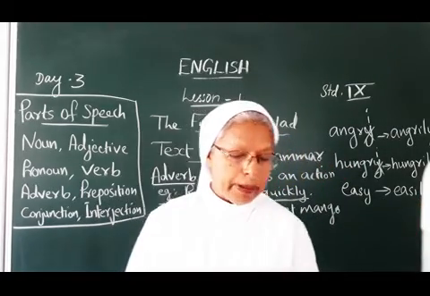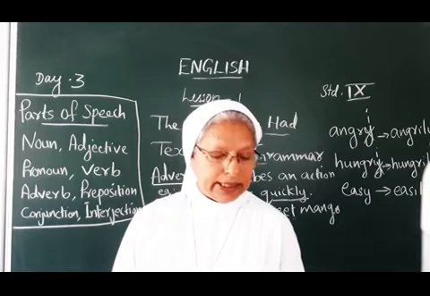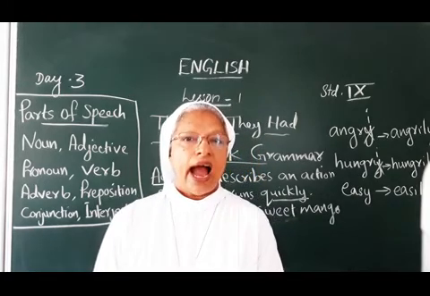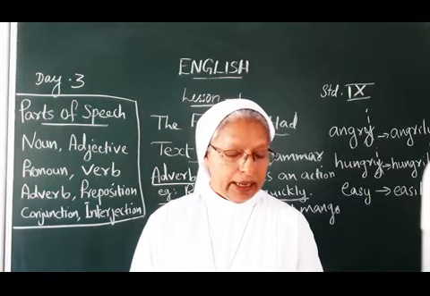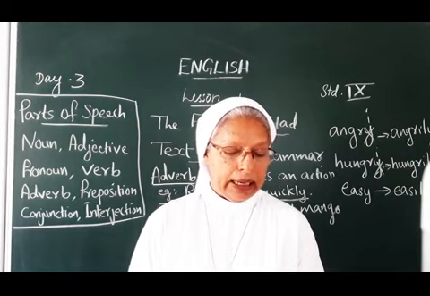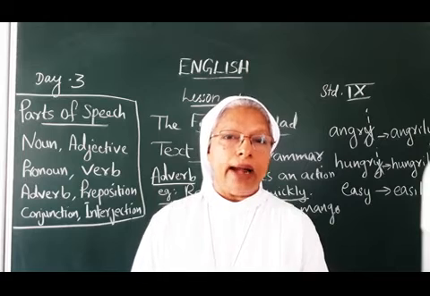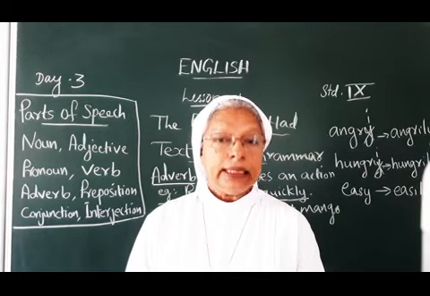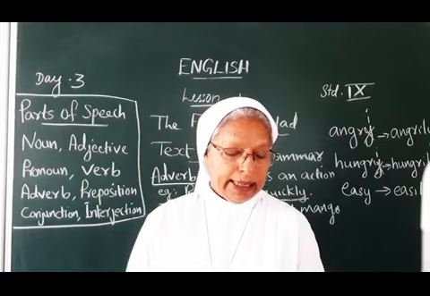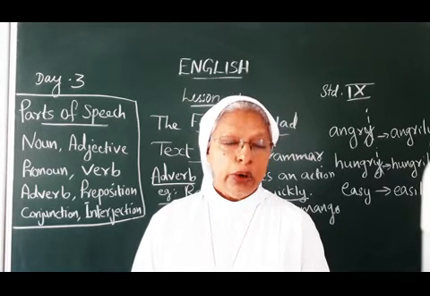So take the next page, you will see, make adverbs from these adjectives. Angry, angrily. Happy, happily. Merry, merrily. Spelling should be, you have to remove y and add ily. Merrily. Sleepy, sleepily. Easy, easily. Noisy, noisily.